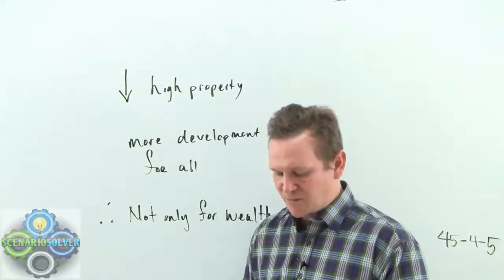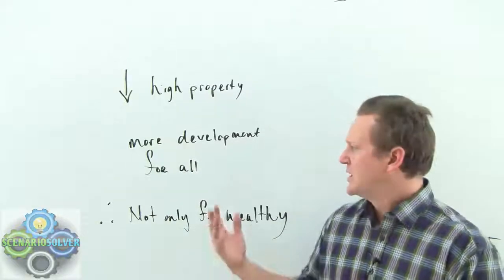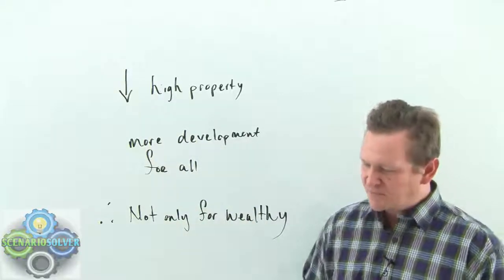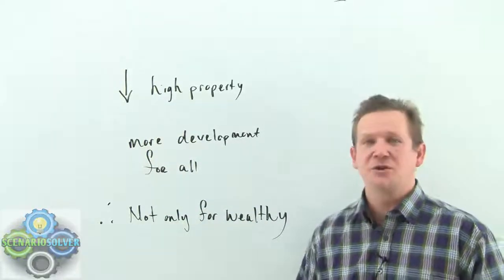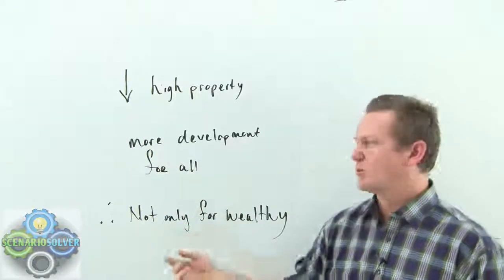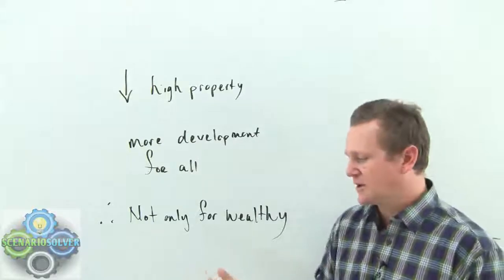C, the decrease in property taxes that McKinney supported caused more development to take place in the city. Well, yeah, I guess if anything, it's like the sub-conclusion, right? But the real conclusion is that it's not only for the wealthy. This policy did create more development for all.